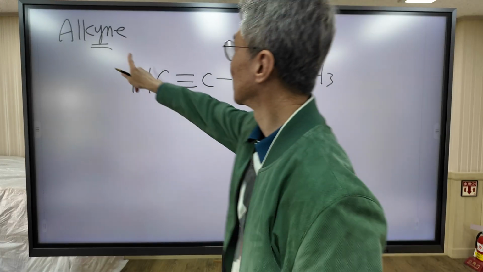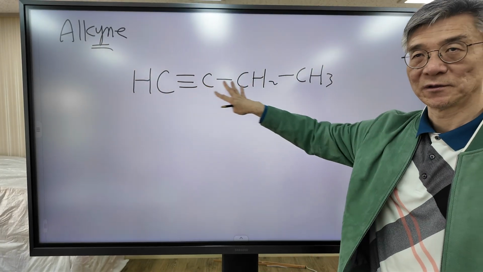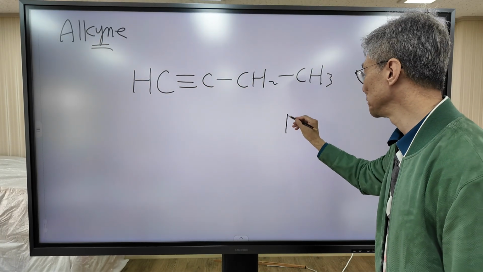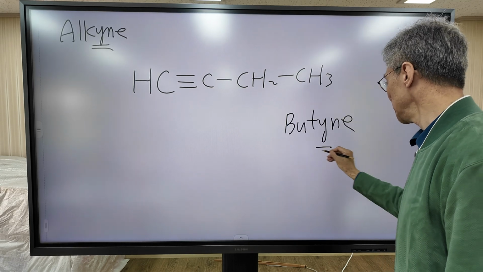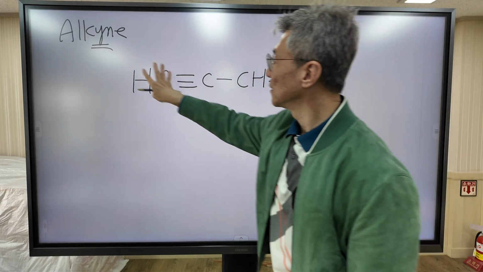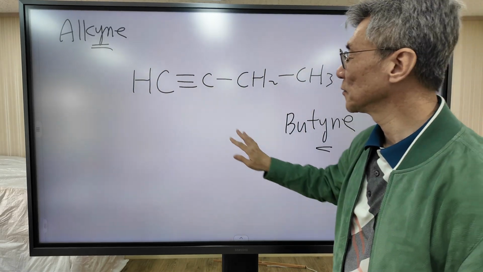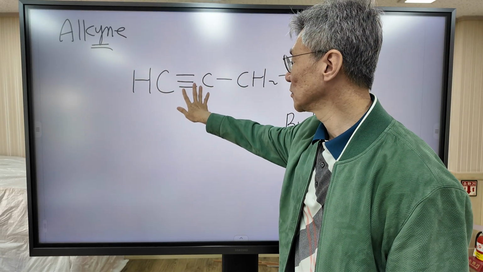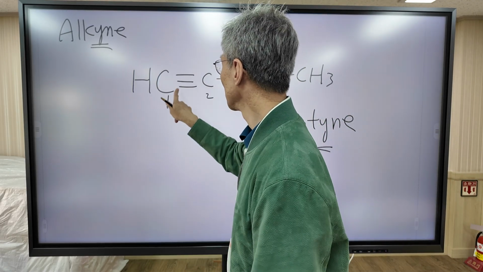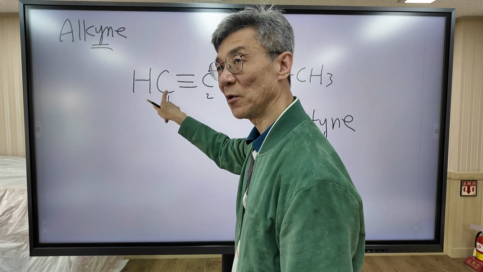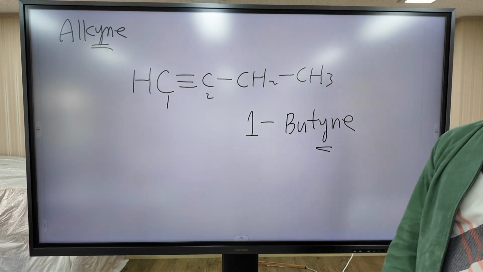This is an alkyne because it has a triple bond. There are 4 carbons. So the name of this compound is butyne. Why? Because it has a triple bond. So we need to specify the exact position of the triple bond. Definitely, the triple bond starts at carbon number 1. So the name of this one is simply 1-butyne.